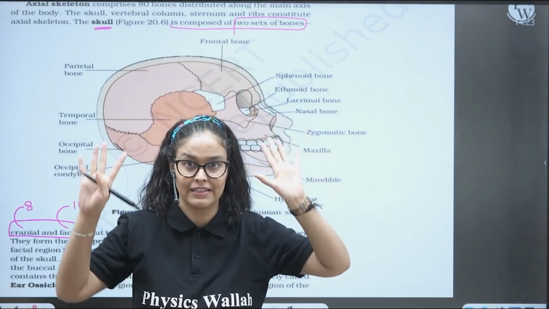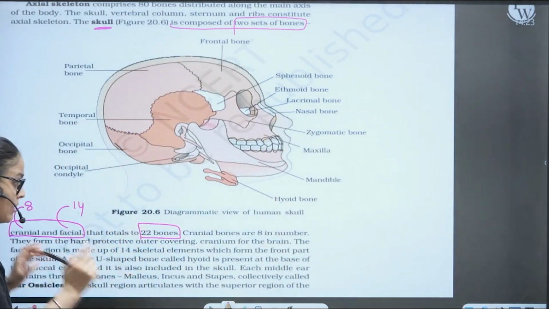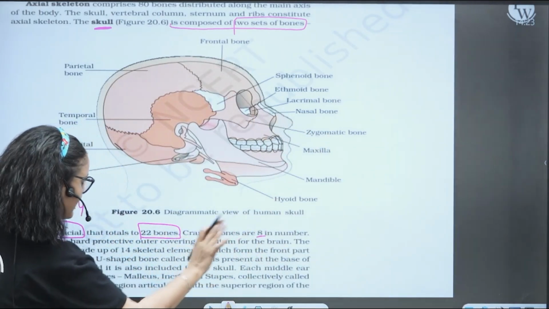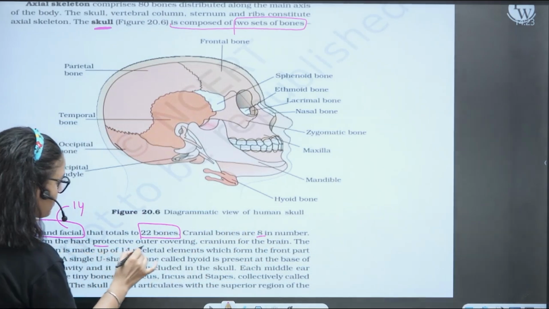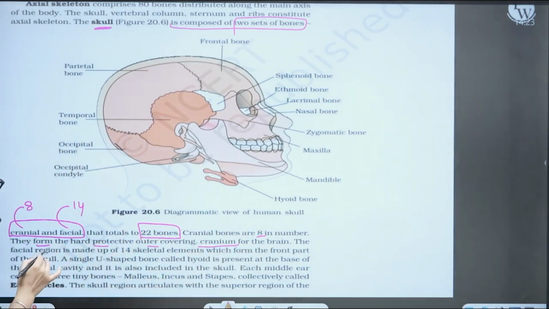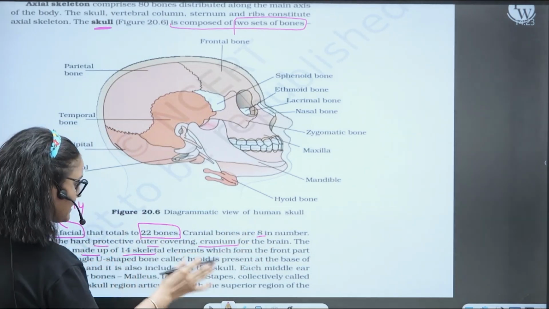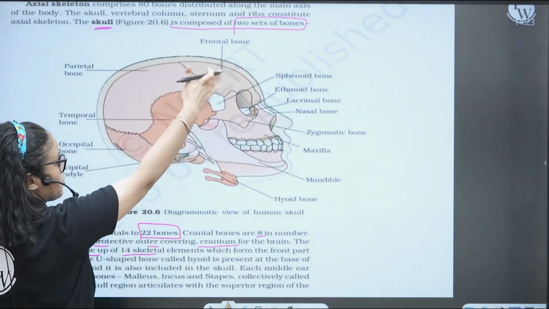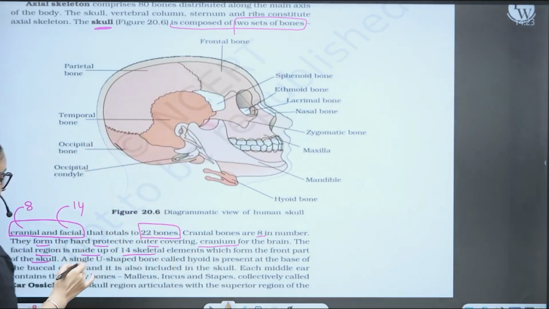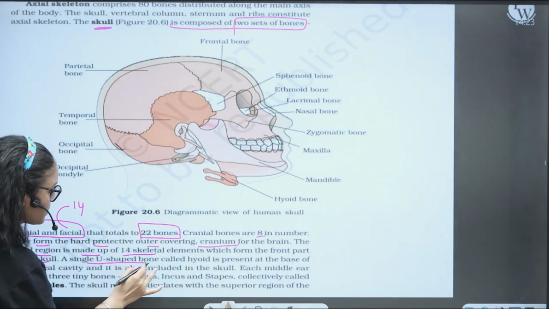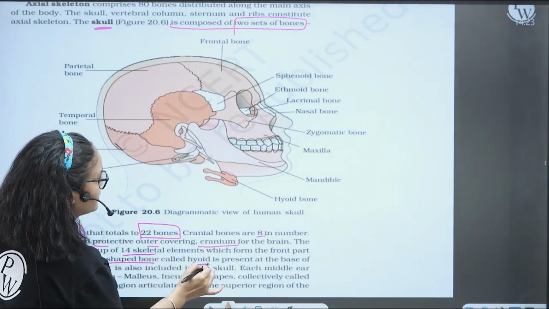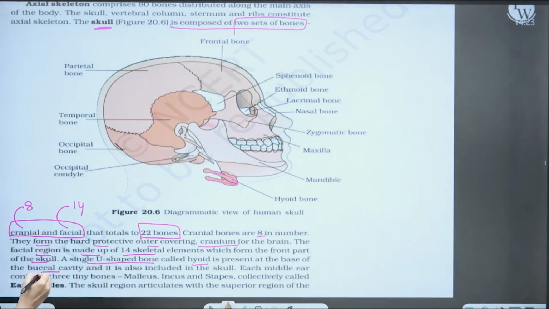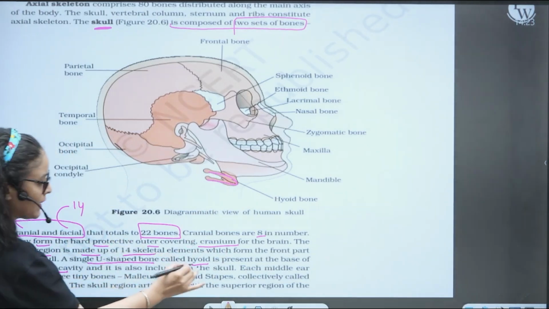One thing is clear, it's given in NCERT. Now you read the other line. The cranium having the 8 bones, a hard protective outer covering for the brain. The facial region is made up of 14 skeletal elements which form the front part of the skull. Yeah, we know, front part of the skull. This is the cranium bone. And a single U-shaped bone called hyoid. So you can see the hyoid over here at the base of the buccal cavity. And it is also included in the skull.